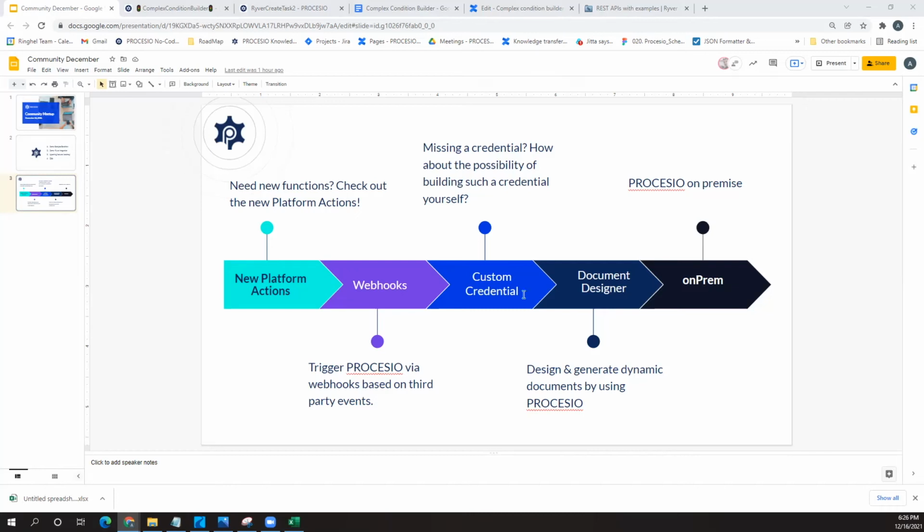So we need to design the capability of PROCESIO in such a way that the user is as little tied by what we have built as possible. He needs to have the functionality to build himself the things that are currently not present in PROCESIO. And that will also be one of our key focuses for 2022.